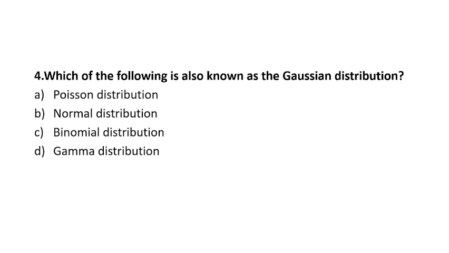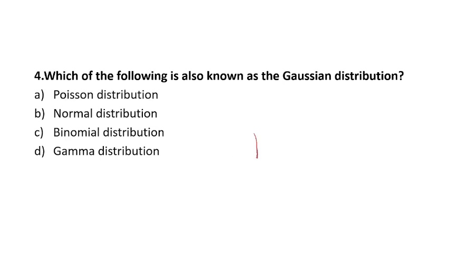Then normal distribution. Normal distribution is basically the Gaussian distribution, named after Carl Gauss. Here the mean, mode and median are equal, and it is asymptotic in nature. Asymptotic means it never touches the horizontal x-axis.